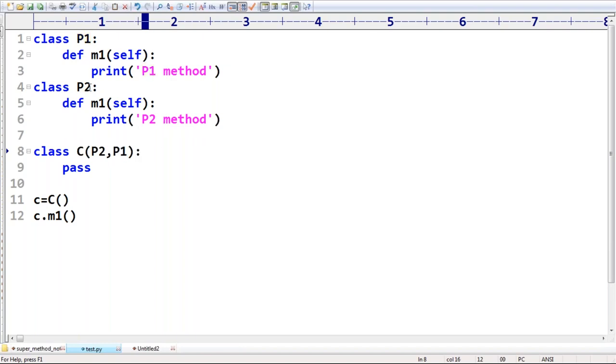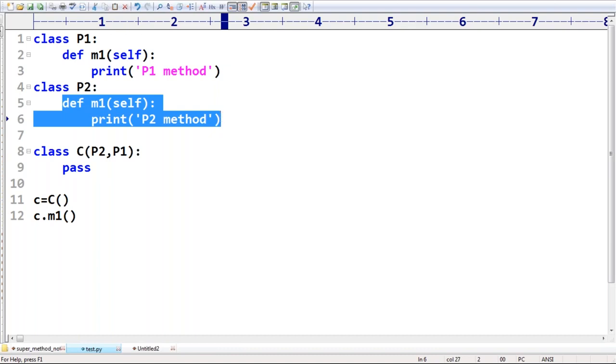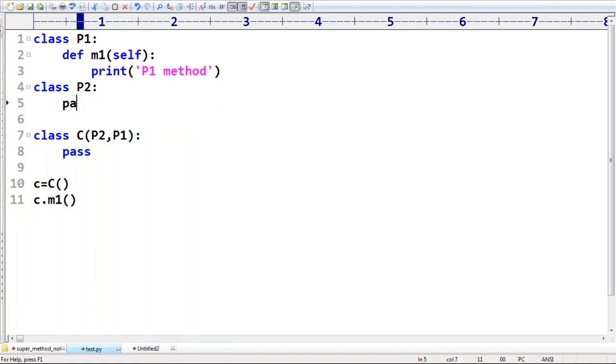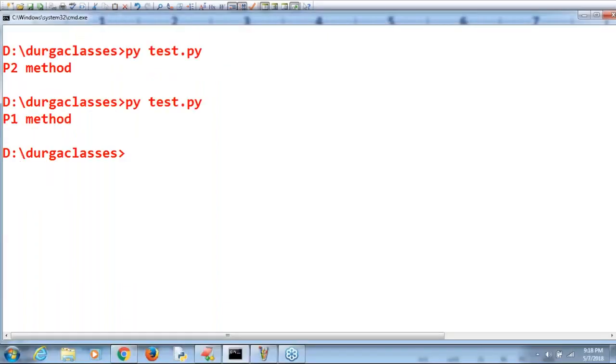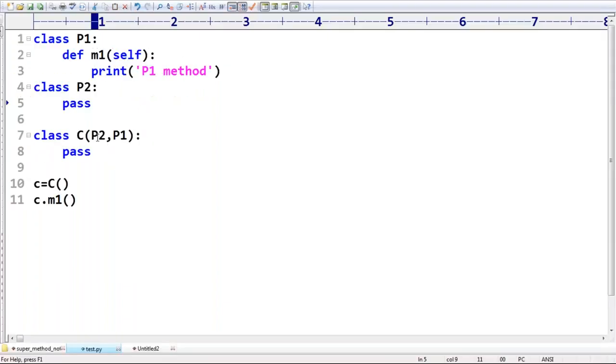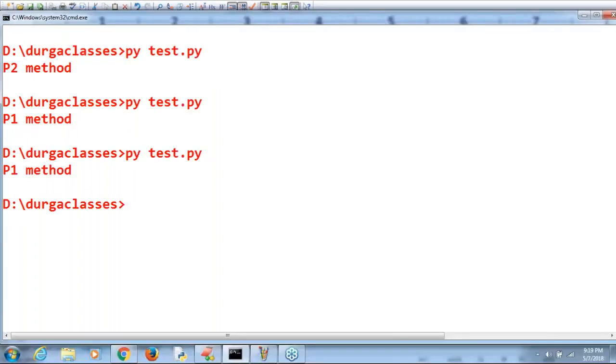Okay. Suppose if you delete M1 in P1 and P2, then the P2 method will be called. Yes, obviously. If I deleted the P2 method, P2 method is not available, sir. Only one parent, P1, is available. You can take either P2, P1 or P1, P2. In both cases, the same method by default is going to get the chance. Sir, let me take P1, P2 also. Yes, like that we are going to get.